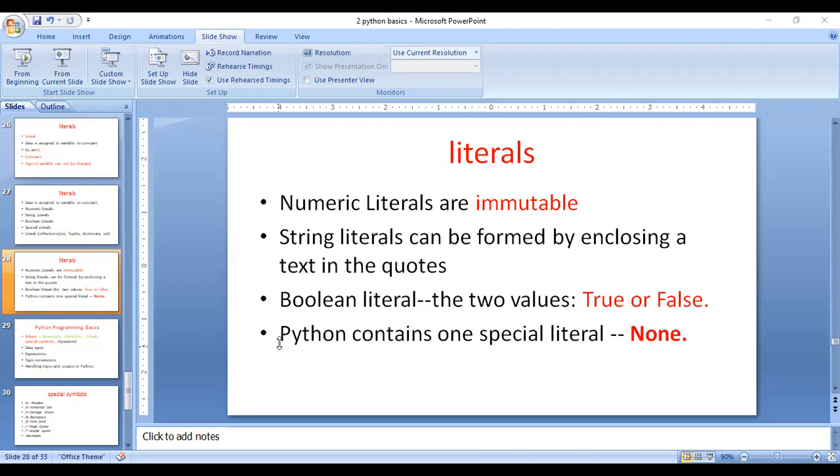Here list is represented by using square brackets, and tuple is represented by using parentheses. Coming to the dictionary, for example, a telephone diary is the best example for the dictionary. The dictionary consists of key value pairs. A set cannot allow duplicate values. The list allows duplicate values, but this particular set cannot allow duplicate values. These are all called literal collections.